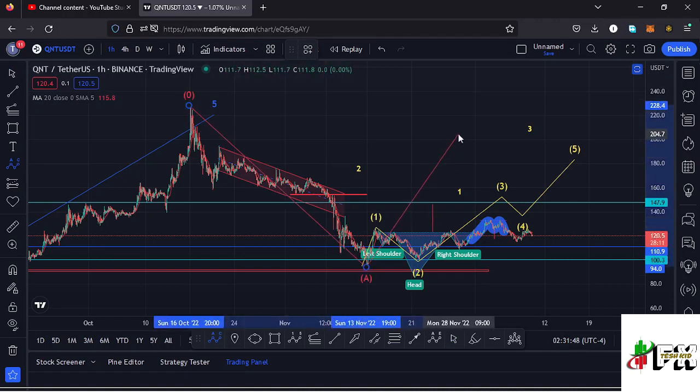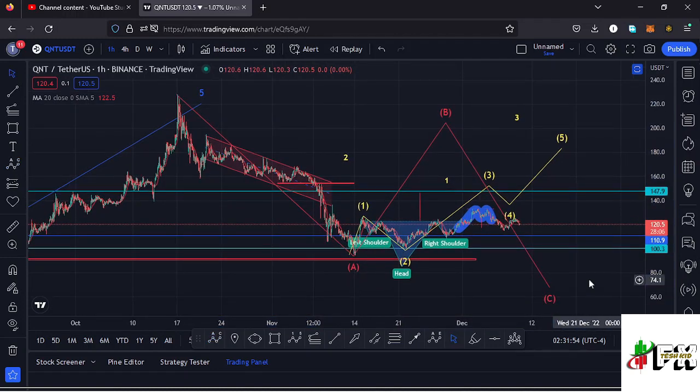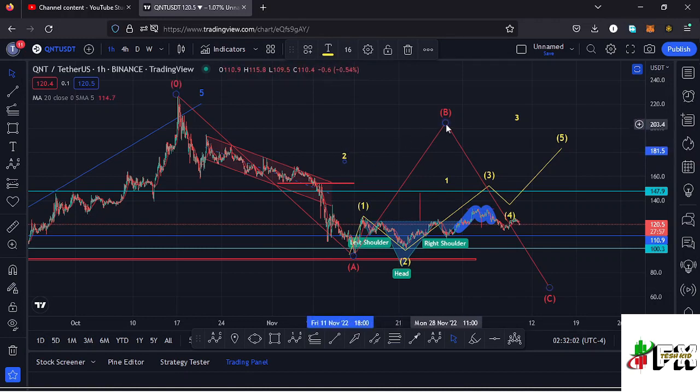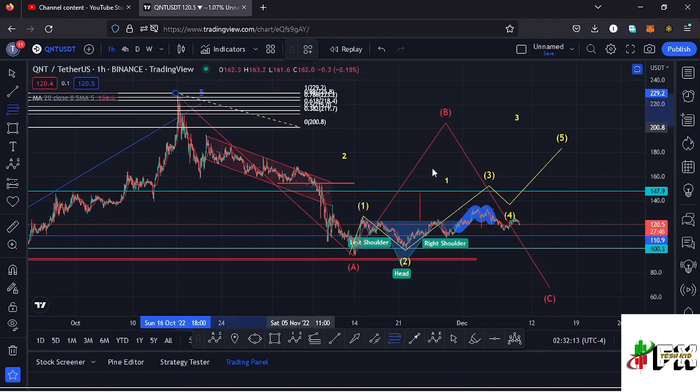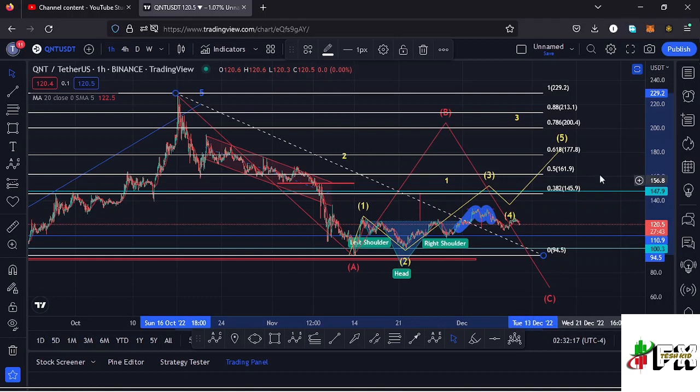Then I'm expecting a wave B before we continue pushing even lower in the formation of that wave C, and that would mean there are chances of making a new low here on the quant chart in the formation of that higher Elliott wave count 2. And for us to say that in the formation of this wave B, we need to make a minimum retracement area between the fib level 0.5 and the fib level 0.618, and that is by connecting the Fibonacci's from the high of the wave A to the low of the wave A, and that gives me a minimum retracement area between the fib level 0.618 and the fib level 0.5, which perfectly lies between the $117.8 mark and the $161.9 mark, and I can mark that target area.